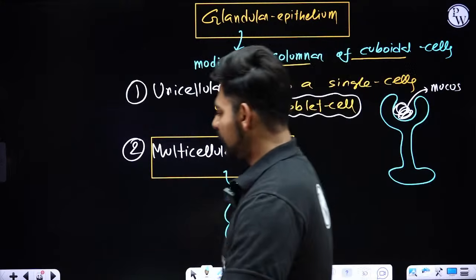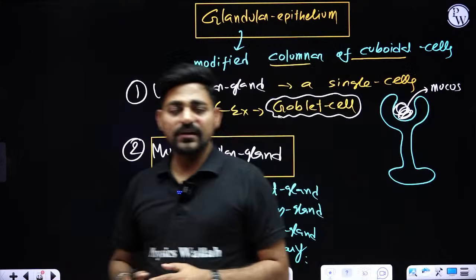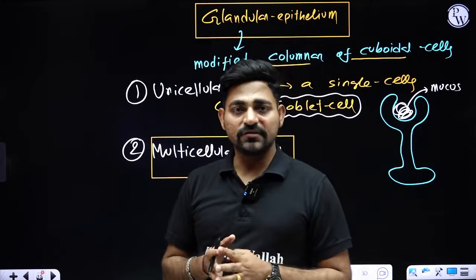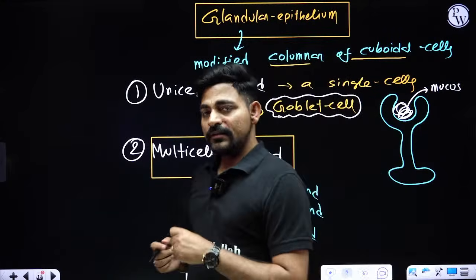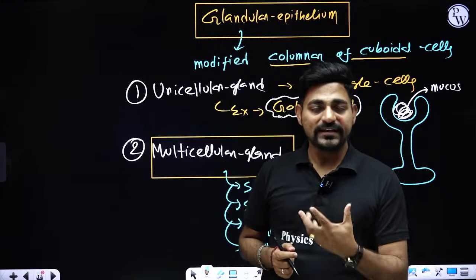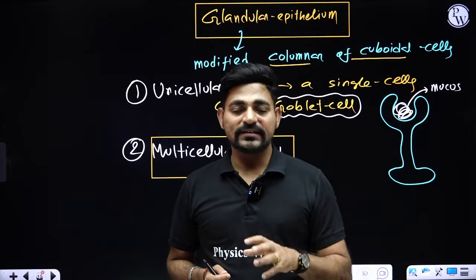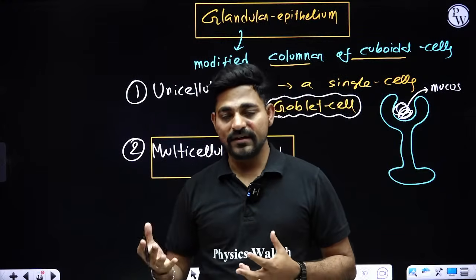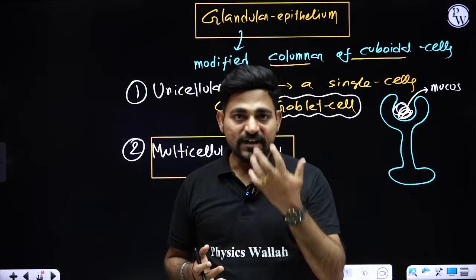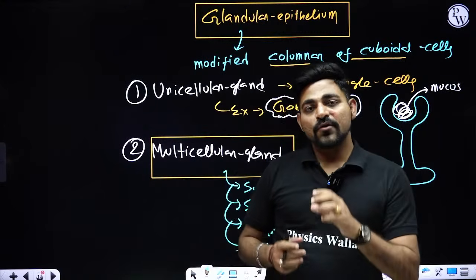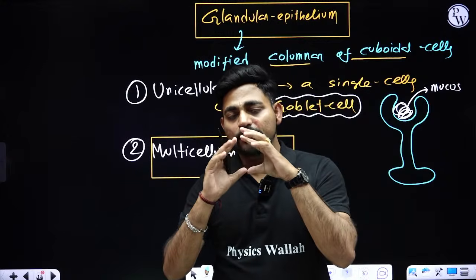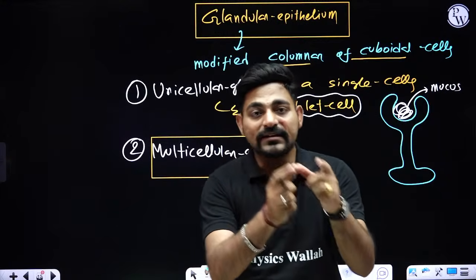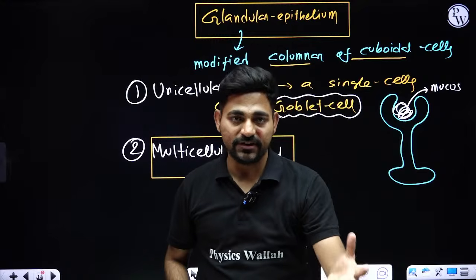Okay. Now there is a classification of another kind of gland that is based upon their nature of secretion, that is endocrine gland or exocrine gland, right? Exocrine glands are those glands which have a pipeline or duct to secrete their secretion.